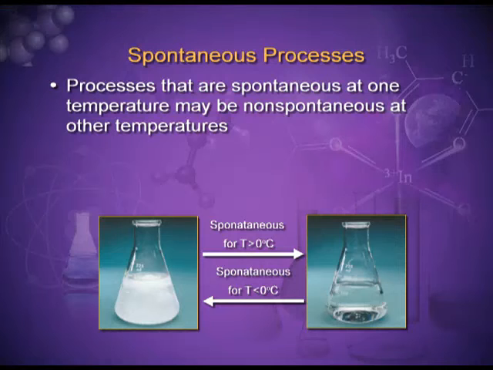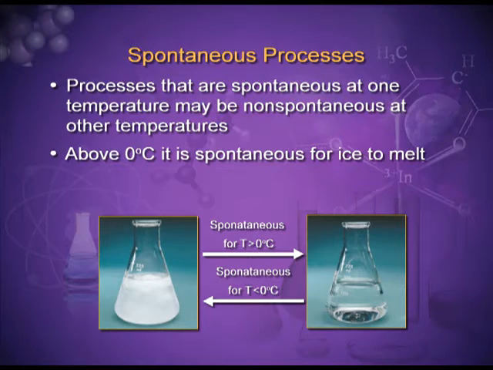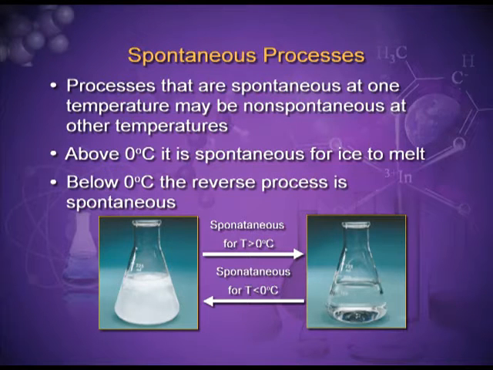Processes that are spontaneous at one temperature may be non-spontaneous at other temperatures. For example, above 0 degrees Celsius, it is spontaneous for ice to melt, and below 0 degrees Celsius, the reverse process is spontaneous.